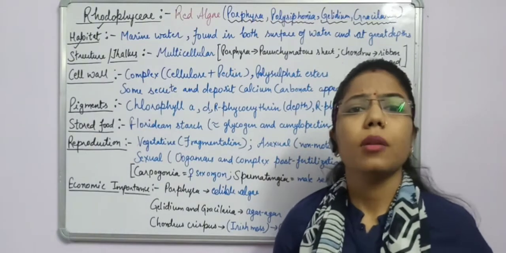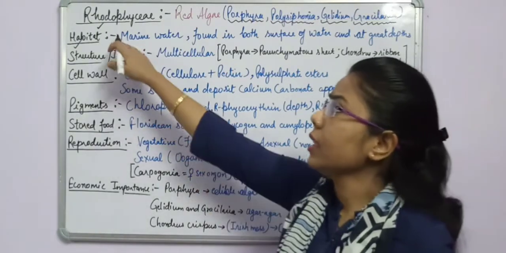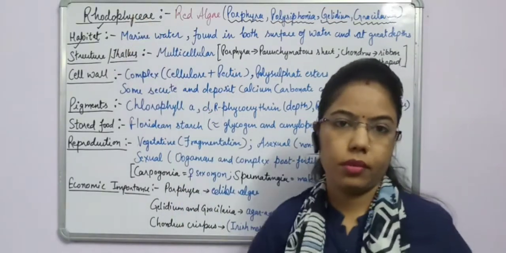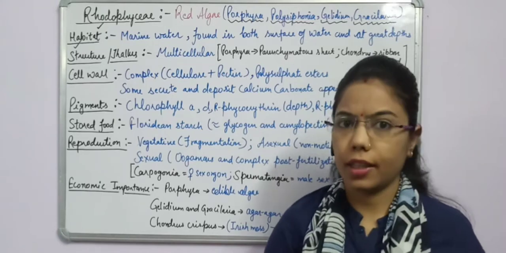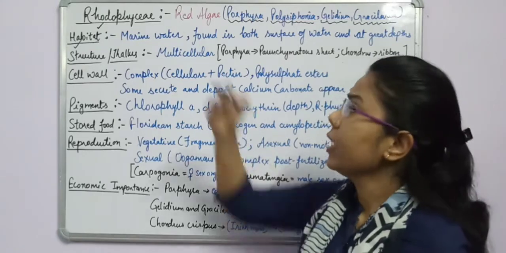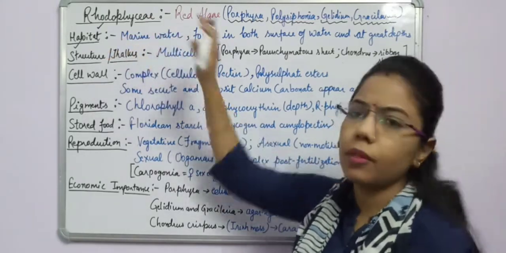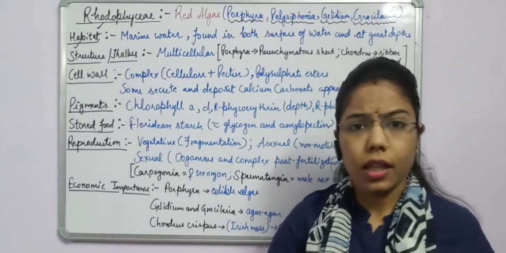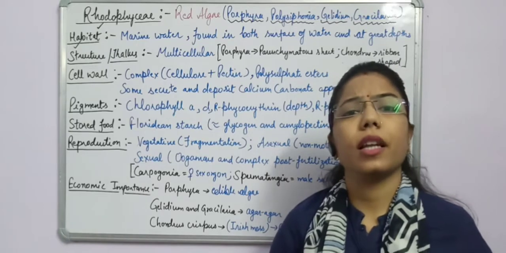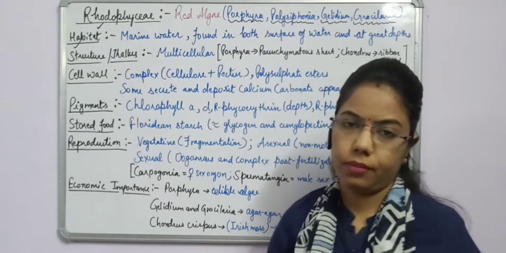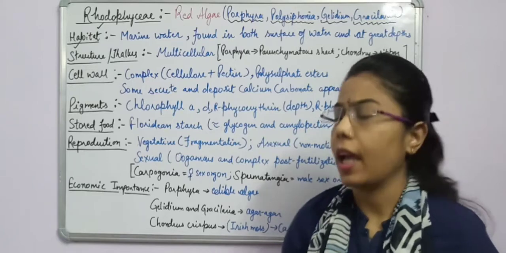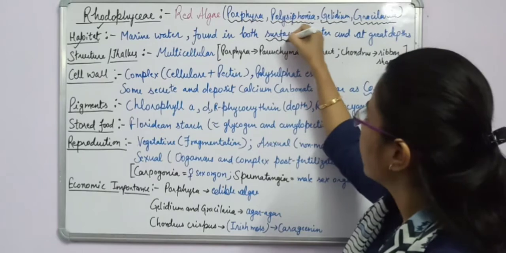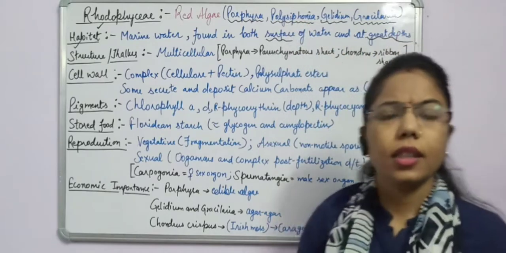Where are they mostly found? These red algae are mostly found in marine water. Here we are talking about the general characteristics. In marine water they can be found at the surface of the water as well as in the deep ocean. So we can say that the red algae can be found both at the surface of the water as well as at greater depth.